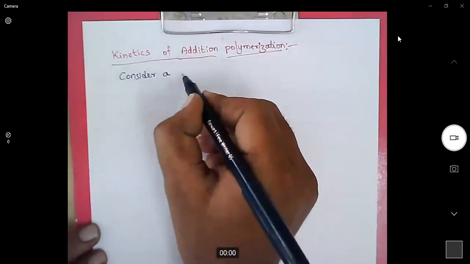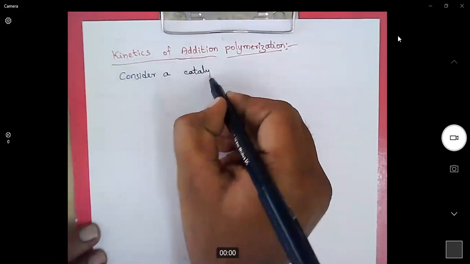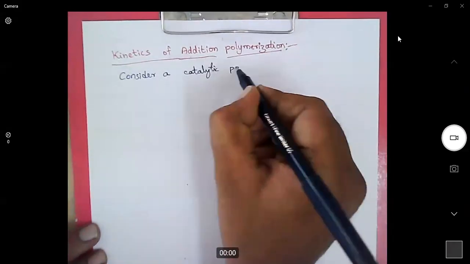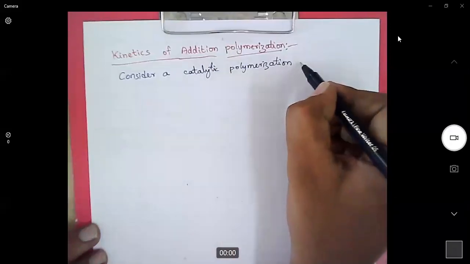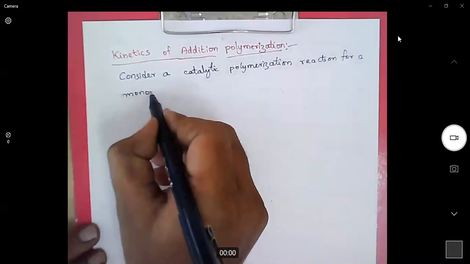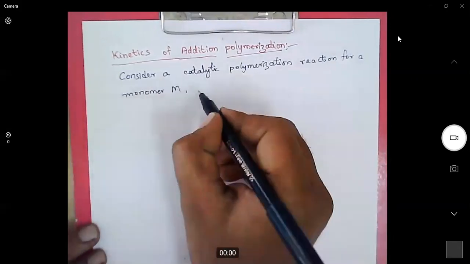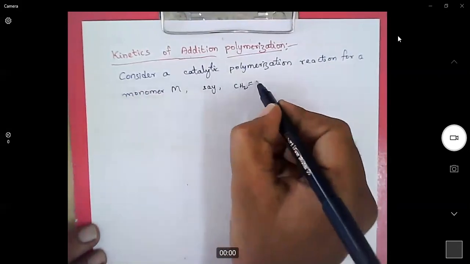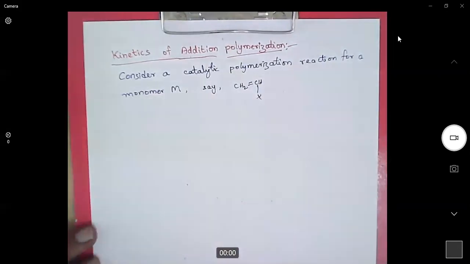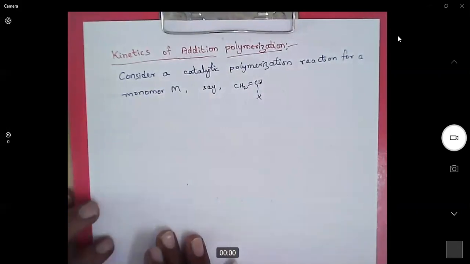Consider a catalytic polymerization reaction for a monomer, capital M. We can use either a radical polymerization reaction, a cationic polymerization reaction, or an anionic polymerization reaction.